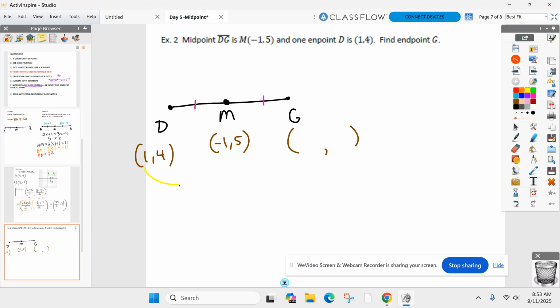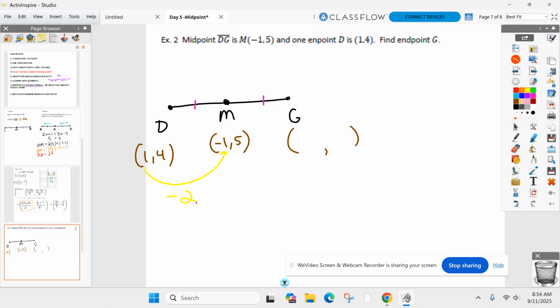I went from 1 to negative 1. How many units did I just travel on the x-axis, and in which direction? 2 in the negative direction. Does everyone agree?